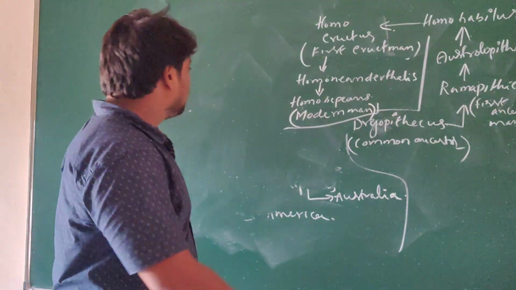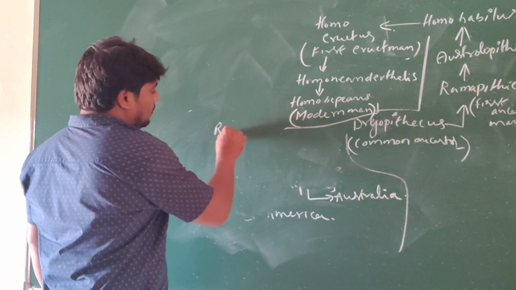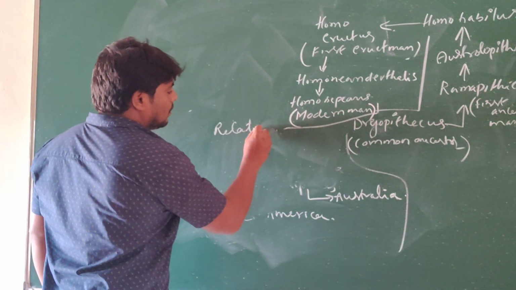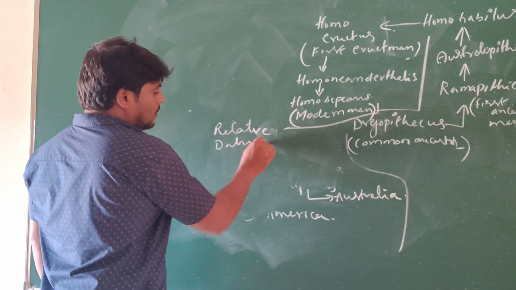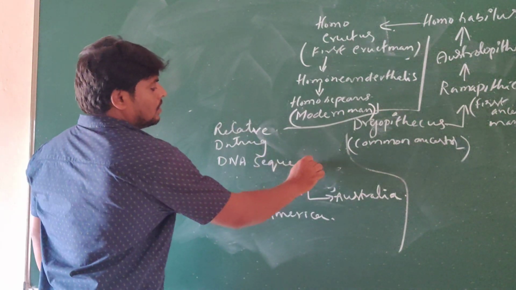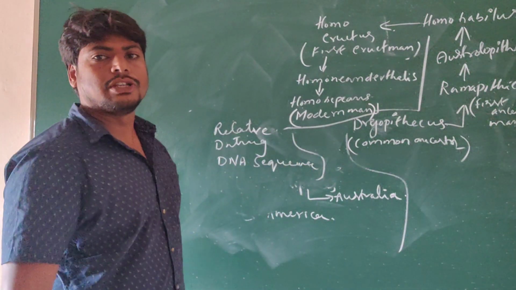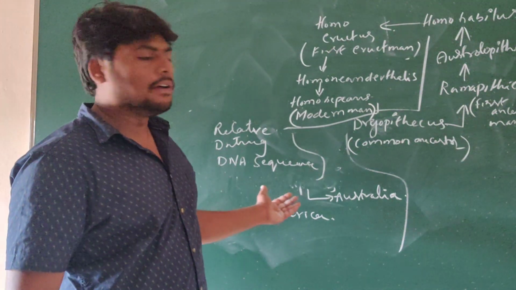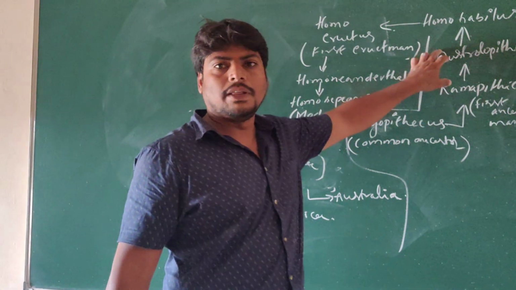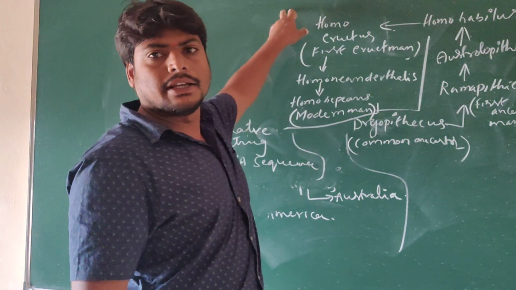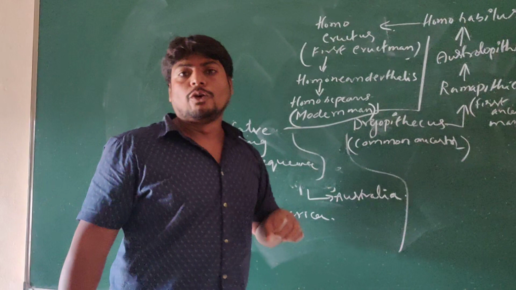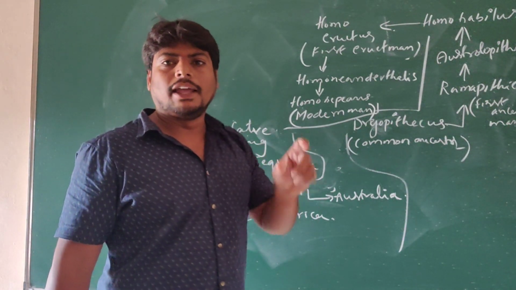The traces of evolution can be identified by the relative method, by digging of the earth, by dating, and by knowing the DNA sequence. By tracing these, we can find the evolution in human beings, and the flow chart of evolution goes from Dryopithecus to Ramapithecus, Australopithecus, Homo habilis, Homo erectus, Homo neanderthalis, and Homo sapiens. And the earliest footprints of human beings are found in Africa.